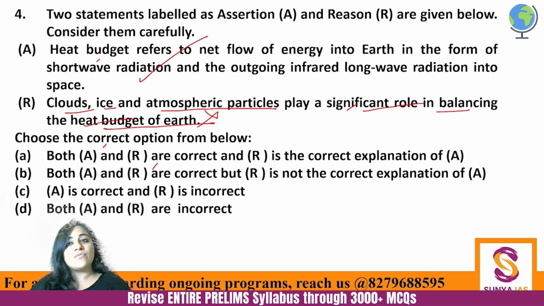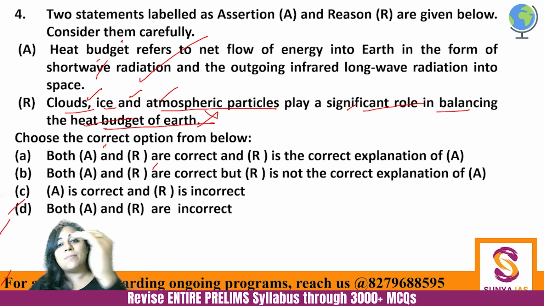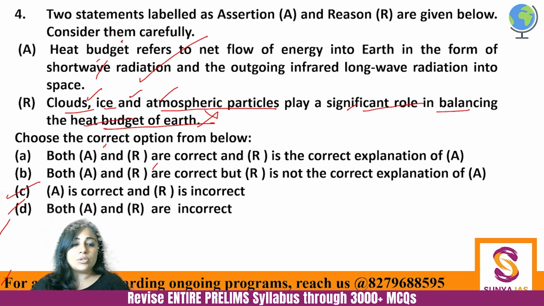So this we have specifically mentioned here so that you can point out this statement in a very correct manner and understand why the statement is incorrect. Because 29% of incoming shortwave radiation is reflected back by the clouds, ice and atmosphere. That's why this does not play any role in balancing. The rest of the radiation which touches the ground and then is reflected back as infrared, that actually heats up the atmosphere. Okay. So here A is correct, R is incorrect. Let's move on to the next one.